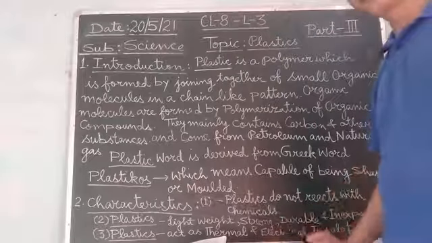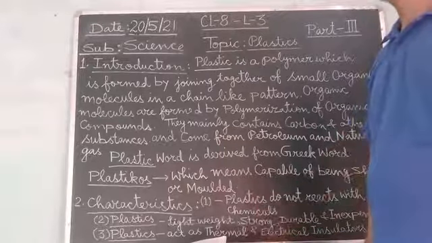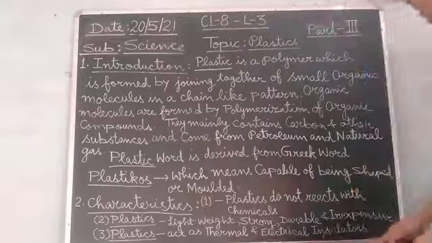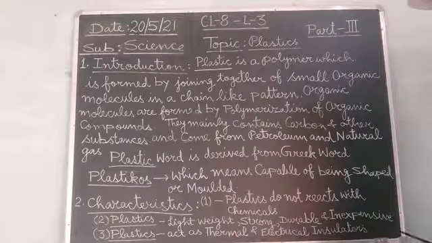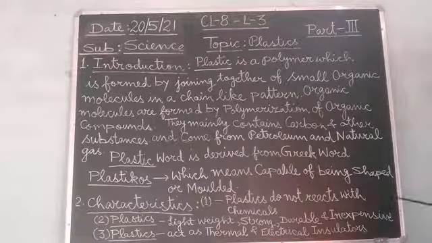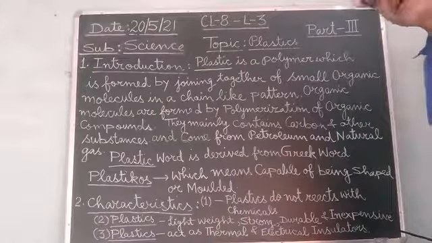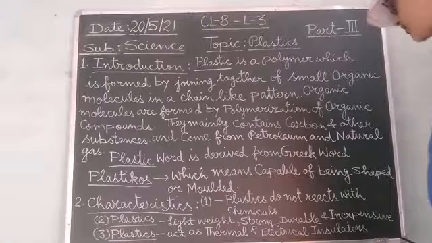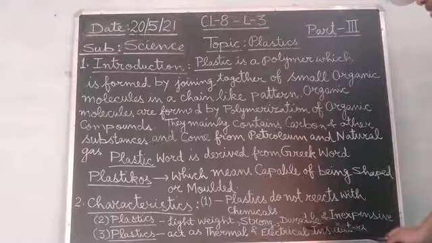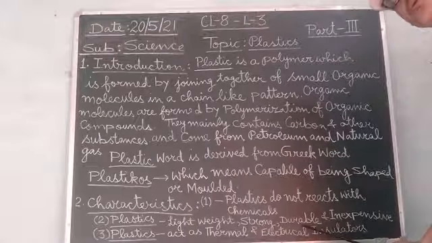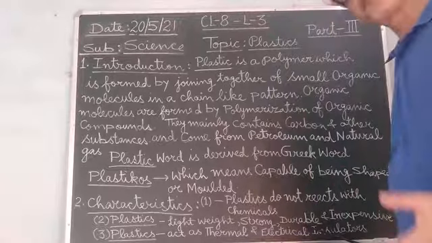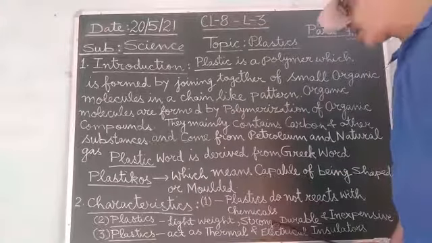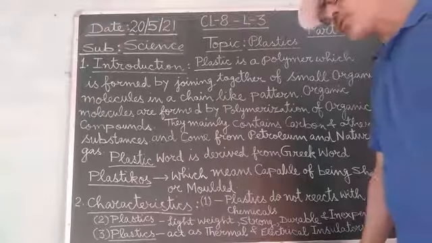The second important characteristic of plastic is that it is light in weight, strong, durable, and inexpensive. That means the things which are made up of plastic are not very expensive like the things which are made up of metals, etc. Their durability is also very long, meaning we can use the objects made up of plastic for a very long period of time. They are strong also, and light in weight also.